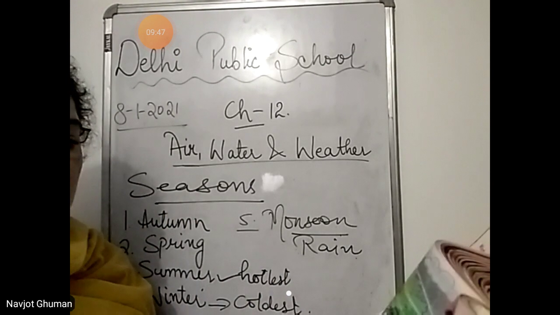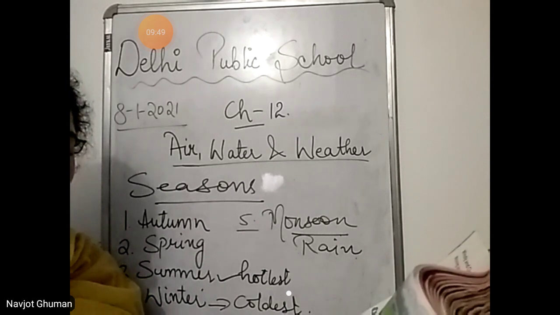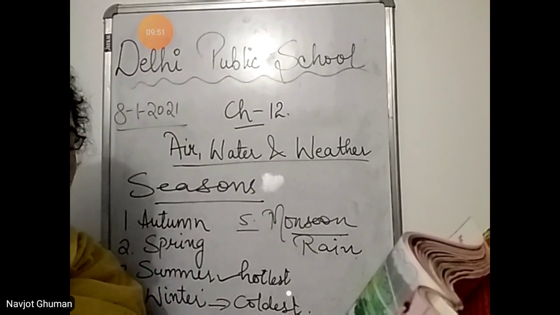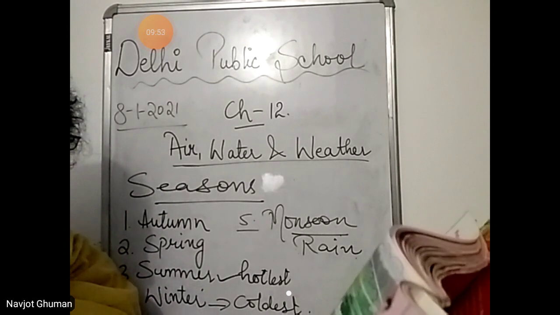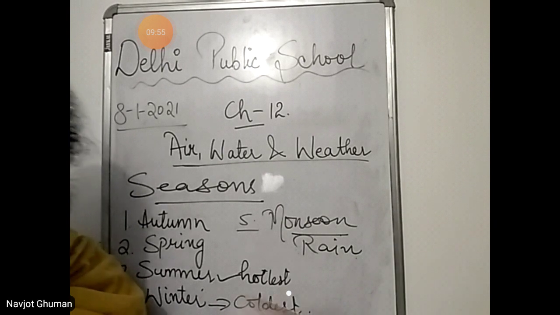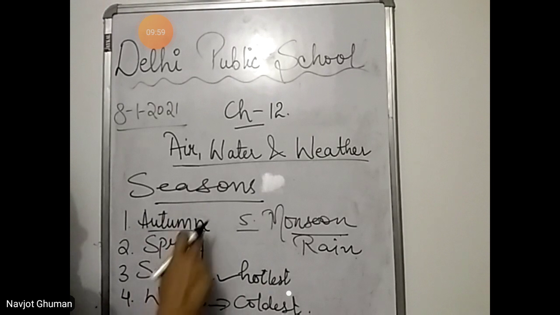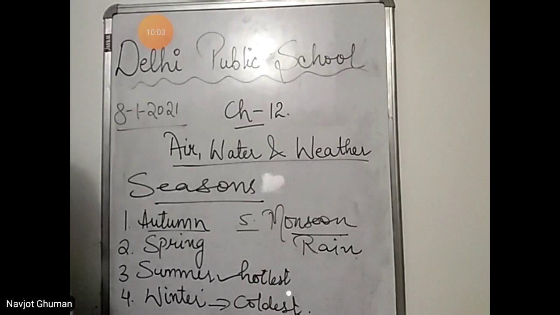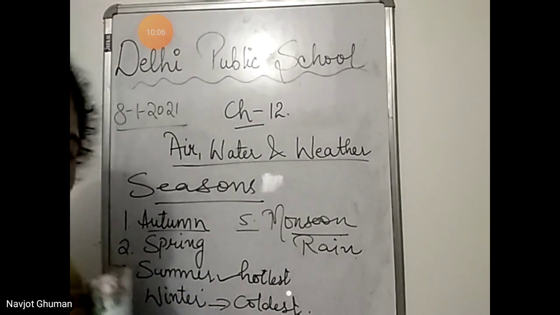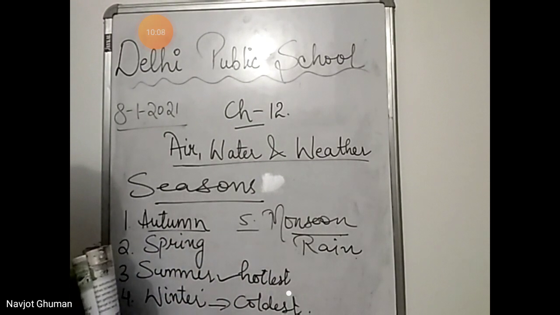The weather is neither hot nor cold in autumn. Often cool wind blows during autumn. Many trees shed their leaves in autumn season. Now, what happens in autumn season? It is neither cold nor hot during this season. ना ज्यादा ठंड होती है ना ही ज्यादा गर्मी होती है during the autumn season. So cold wind blows. ठंडी ठंडी हवा चलती रहती है slowly and slowly.